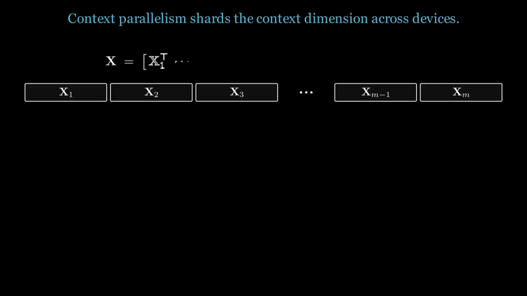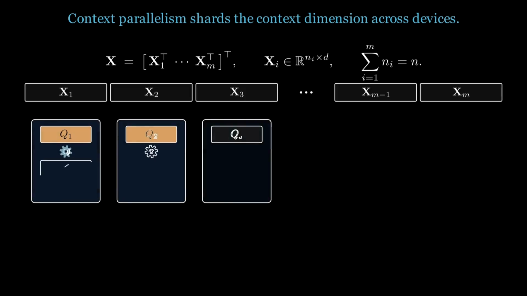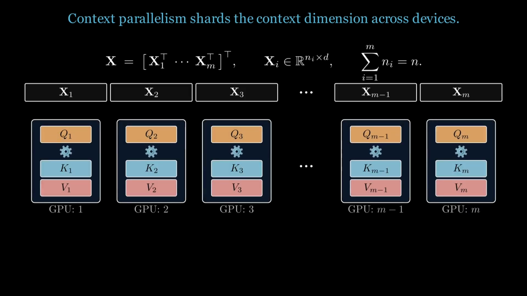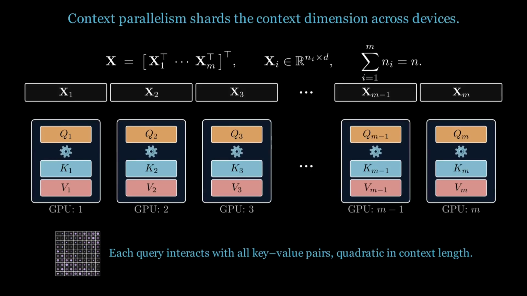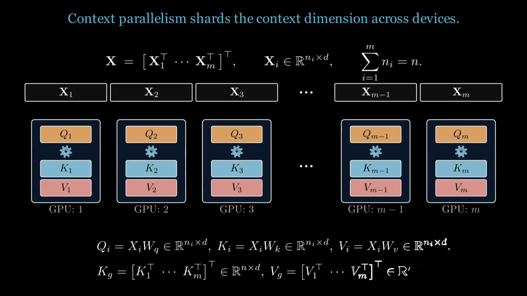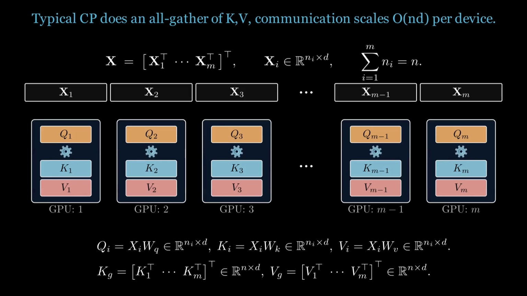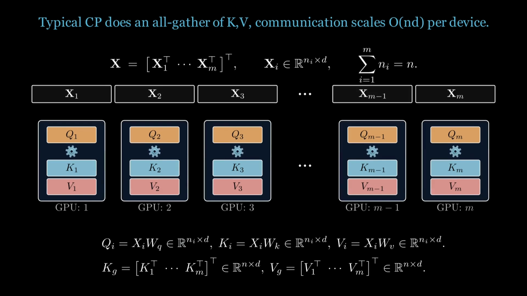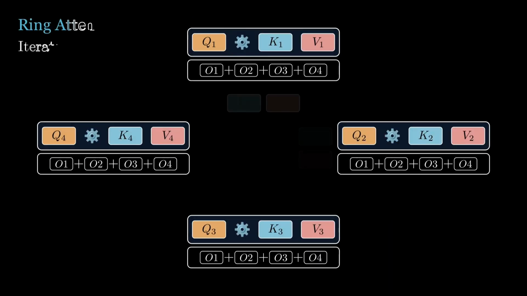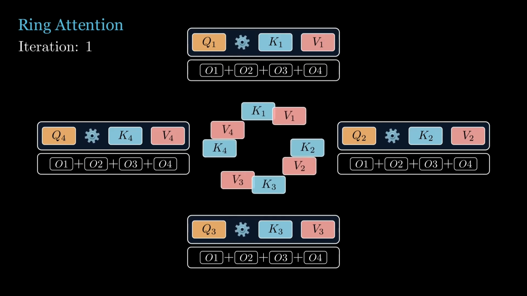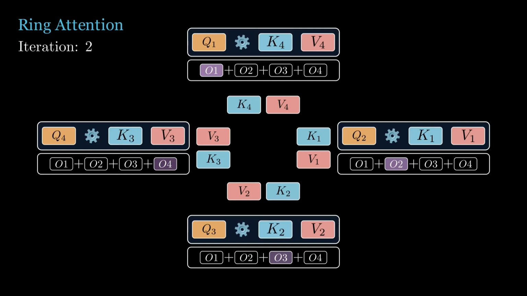In context-parallel training, the context dimension is sharded across devices. The input is split into chunks, and each device computes local query Q, key K, and value V from its shard. Now, since attention requires global access to all keys and values, every device must materialize the global K and V before applying attention with its local Q. The recently proposed ring attention mechanism improves utilization by pipelining this exchange in a ring topology, circulating key value blocks and accumulating partial outputs at each step. But the cost remains dominated by moving large K and V matrices, so communication bandwidth is still a bottleneck.